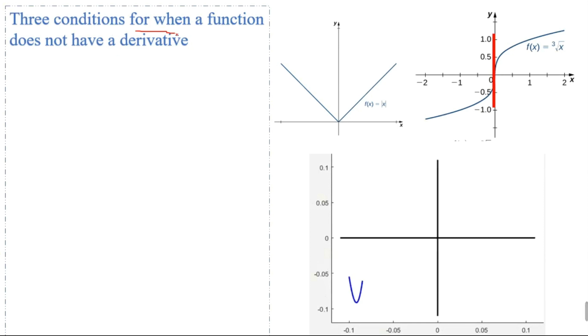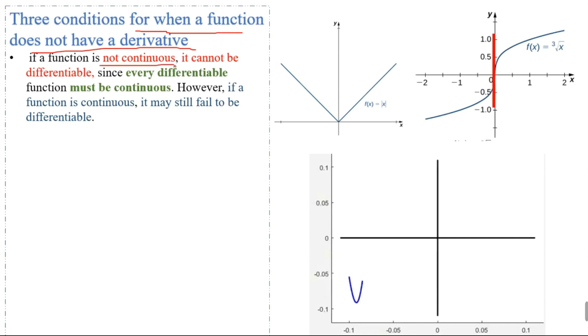Three conditions for when a function does not have a derivative. If a function is not continuous, it cannot be differentiable. Since every differentiable function must be continuous, however, if a function is continuous, it may still fail to be differentiable.